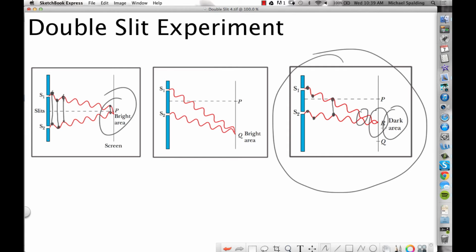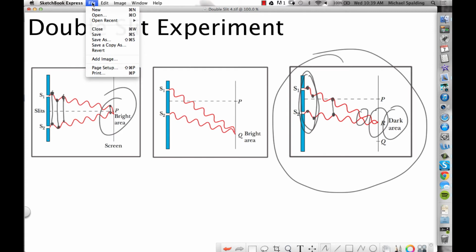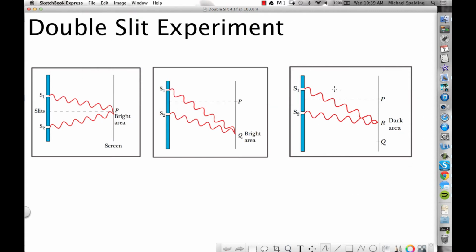Is this making sense? Now, look, the next thing I'm going to say is the key to understanding this double slit experiment. What is the explanation for how these waves got out of phase? They started in phase, but then they got out of phase. I'm just going to tell you. The explanation lies in the fact that the waves are traveling a different distance. So this upper wave here is traveling that far. The lower wave is traveling that far. So which ray is traveling farther? The top ray or the bottom ray?